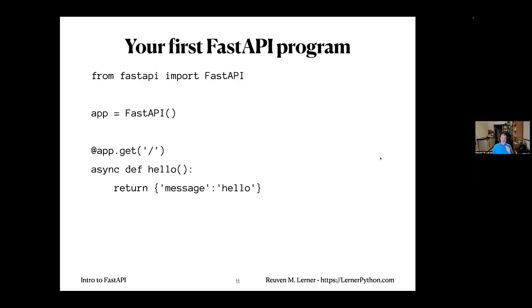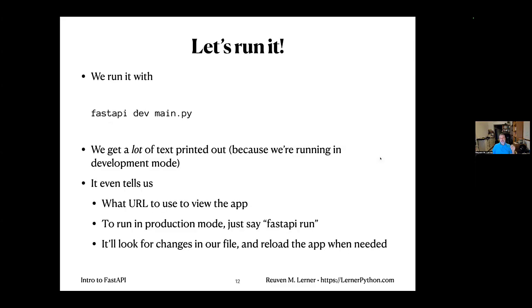First thing we have to do, and we're going to talk about this more in a little bit, is, you know what? I know that I'm going to talk about it. So let's just run it. And we run it by saying fastapi dev main.py. Now, main.py is the file in which I put my app, and fastapi is the command to run it. And dev means let's do it in development mode.